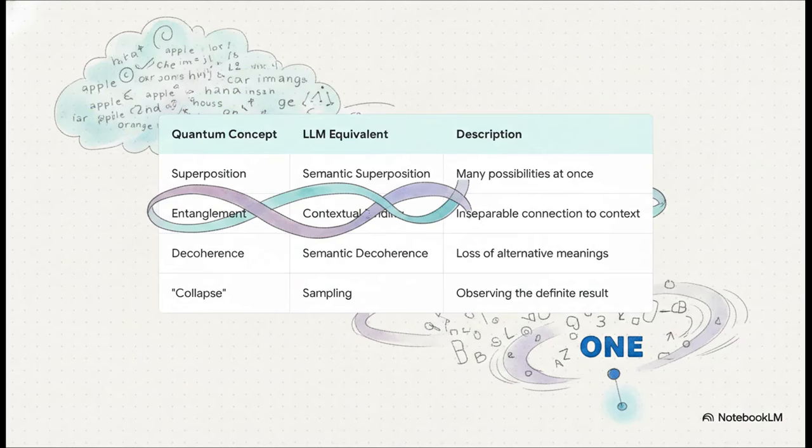And here's how the whole analogy maps out, side by side. Quantum superposition is semantic superposition. Entanglement is contextual binding. The quantum process of decoherence, well, that's the LLM losing all the alternative meanings as the probabilities sharpen. And finally, that apparent collapse is just the final step where we sample the one word that's left standing.